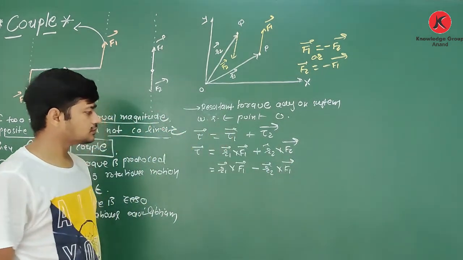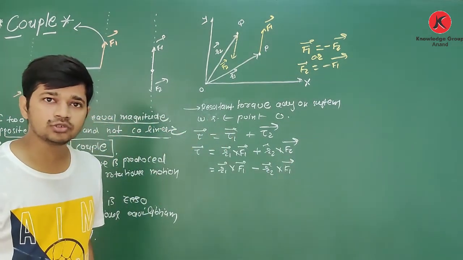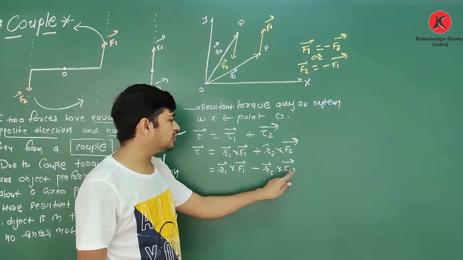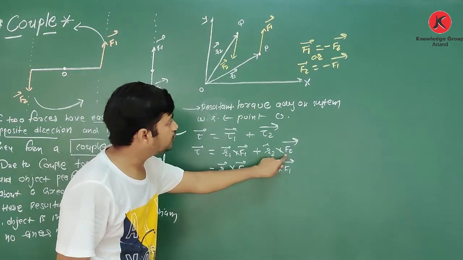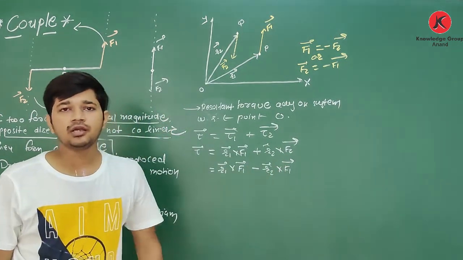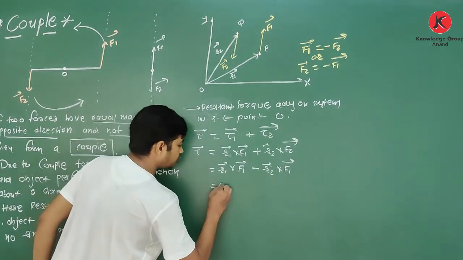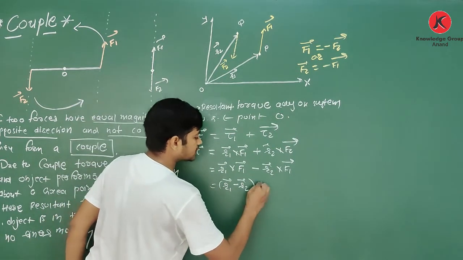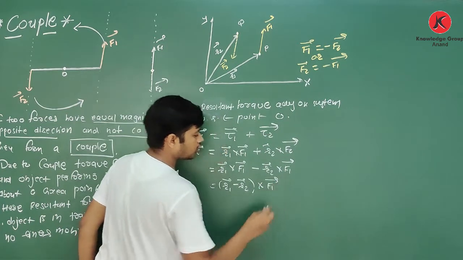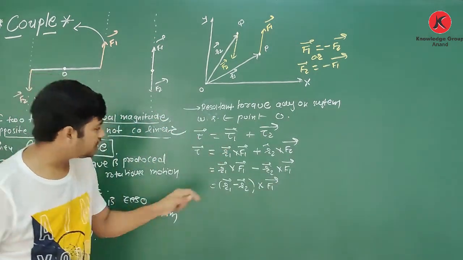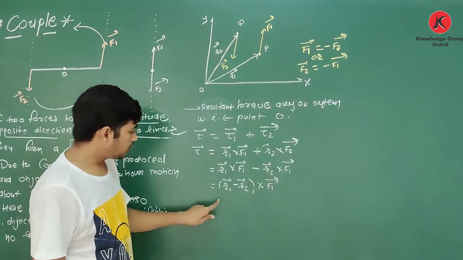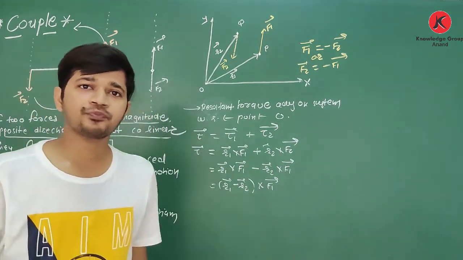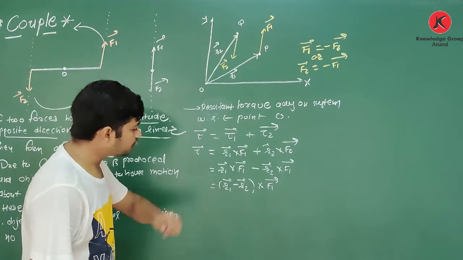Any doubt? This F2 is replaced by minus F1. Now I can write this as R1 minus R2 cross F1, taking cross F1 common. So it is R1 minus R2 cross F1. Any doubt? Now, what is R1 minus R2?